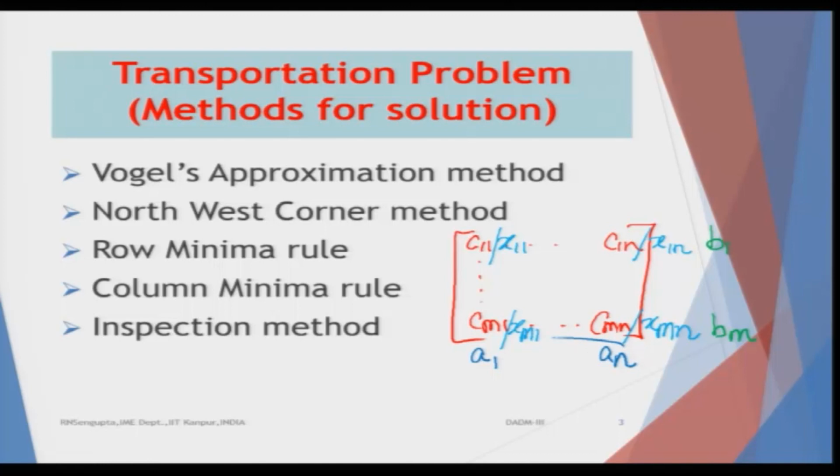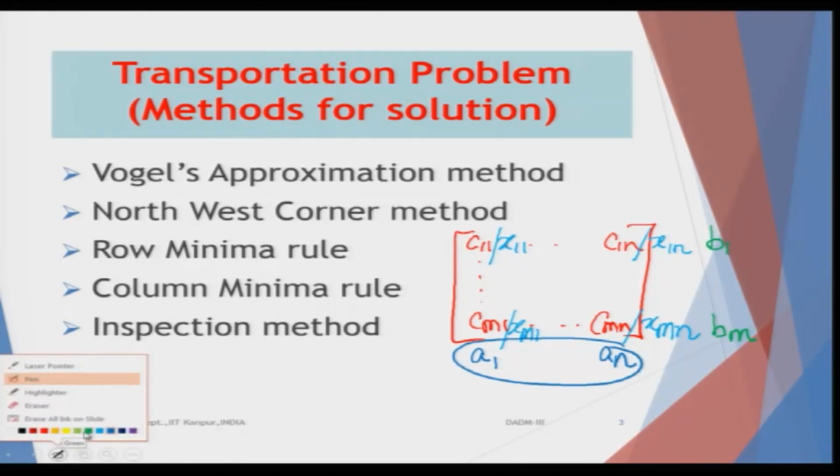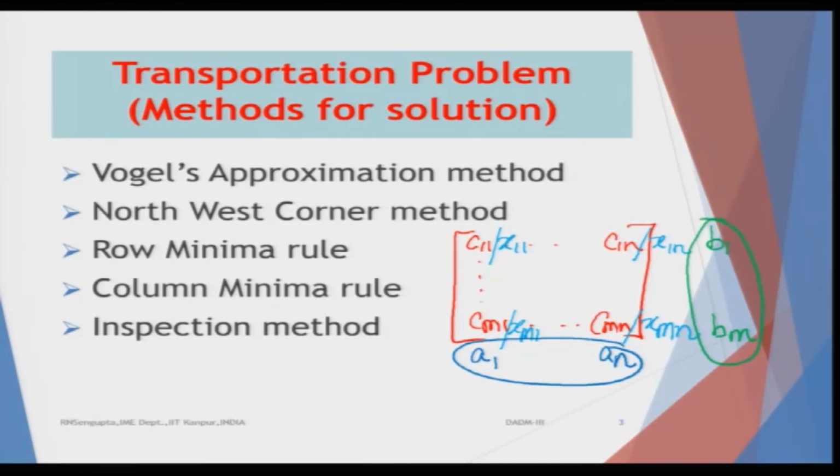The sum of all this is exactly equal to the sum of this. I need to optimize it, and obviously the constraint is that the supply from all the origins should be exactly equal to the demand of all the destinations.